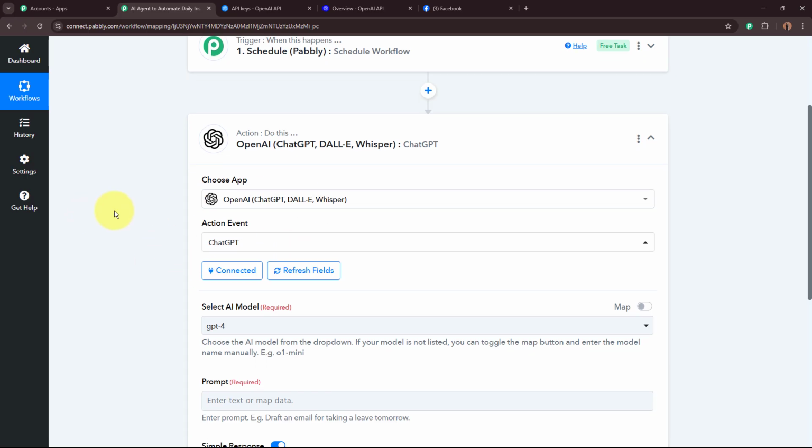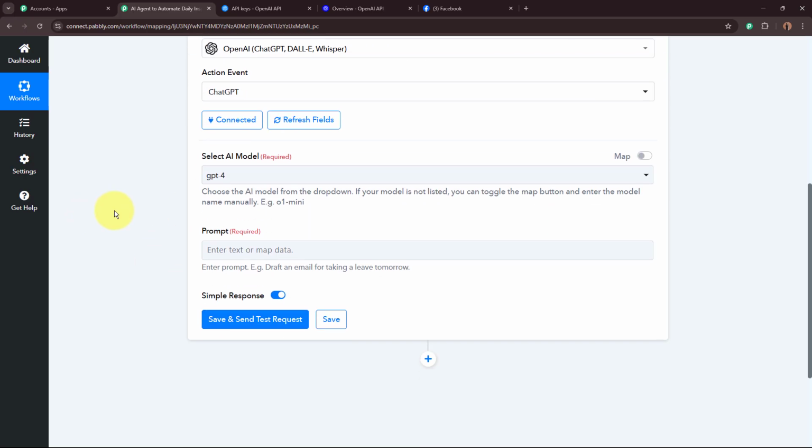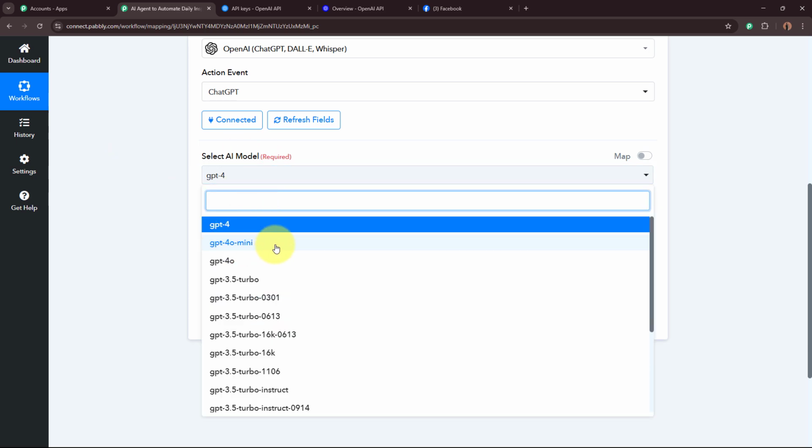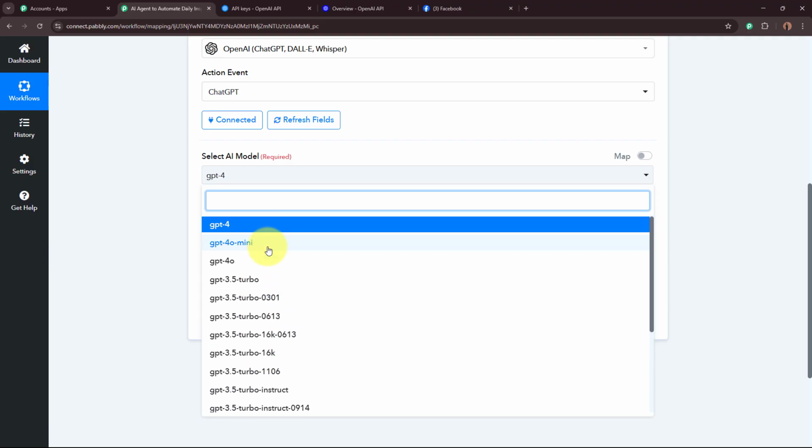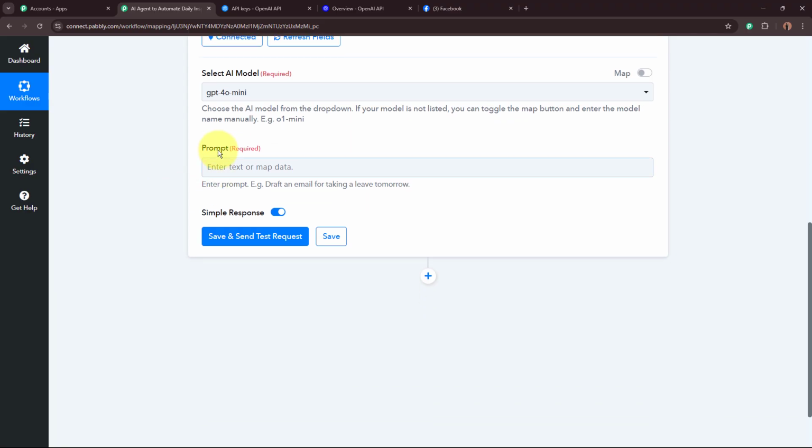As the setup between OpenAI and Pabbly Connect is successfully done, now what I'm going to do is, firstly it is asking me to select the AI model, with the help of which model we are going to generate the inspirational quotes. For the model, I'm going to select GPT-4o Mini. If you want to use any other AI model, you can select it from the drop down right here. Now after that, it is asking for the prompt.